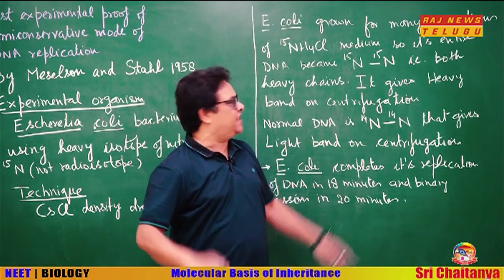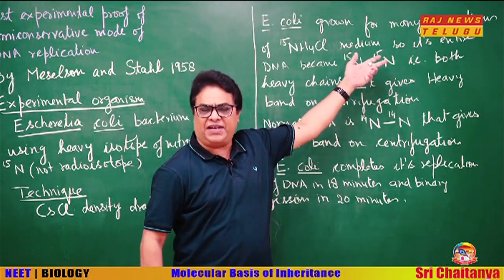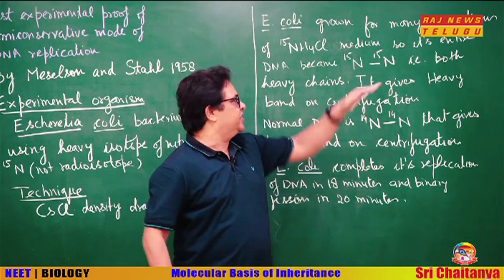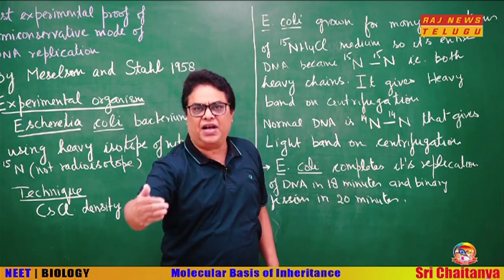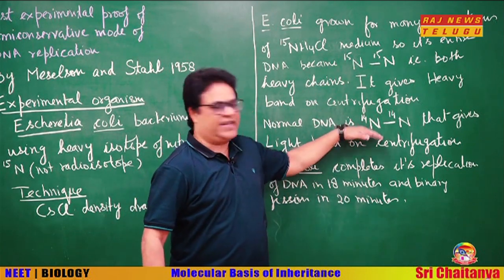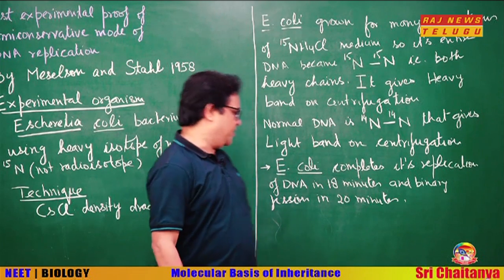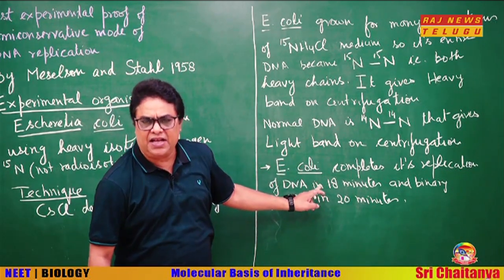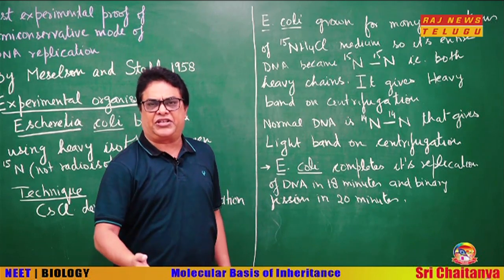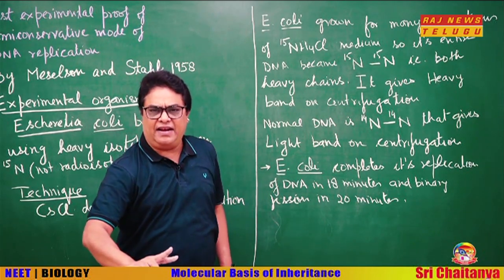So, on density centrifugation, these two DNA can be separated by the band formation. N15 N15 will form a heavy band, and N14 N14 will form a light band. Okay, clear?